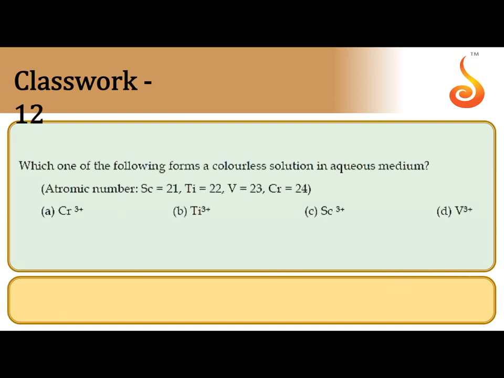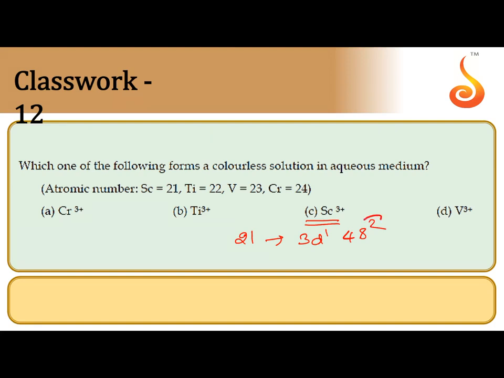Which one of the following forms a colorless solution in aqueous solution? A colorless solution, when dissolved in water, should give no color, meaning no unpaired electron should be there. So we have to observe in which one no unpaired electron is present. Let us take scandium. Atomic number of scandium is 21, 3d1 4s2.